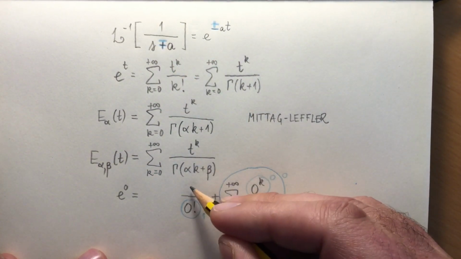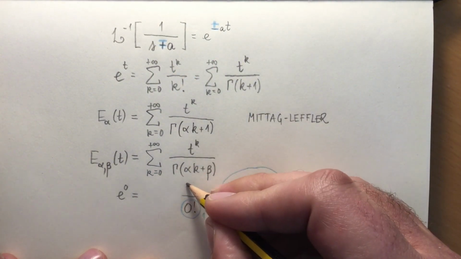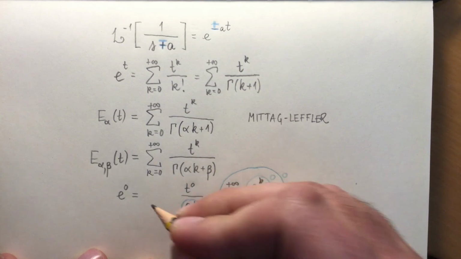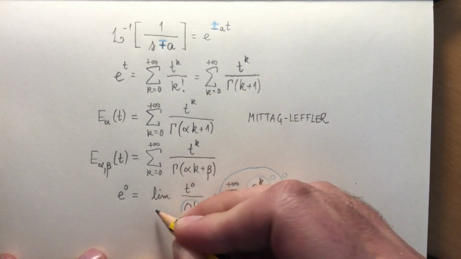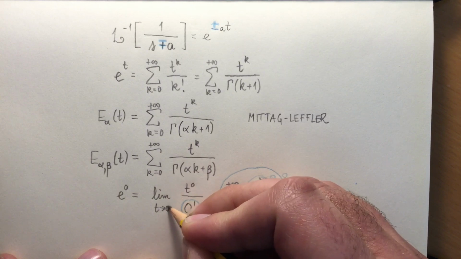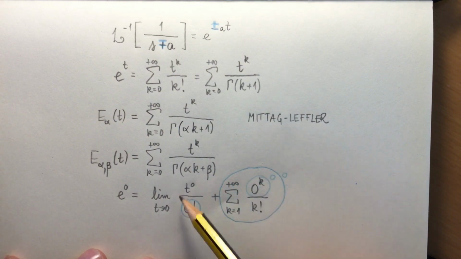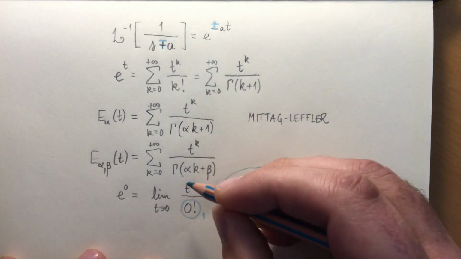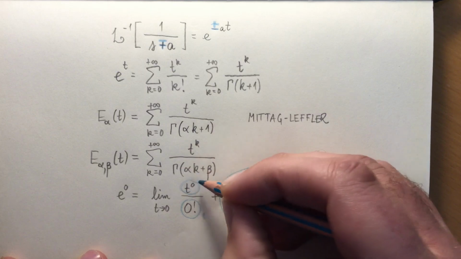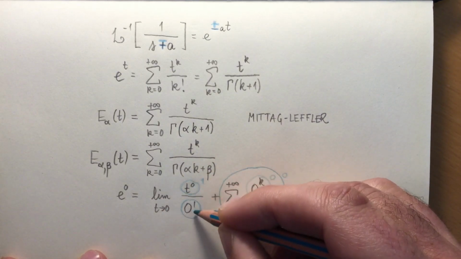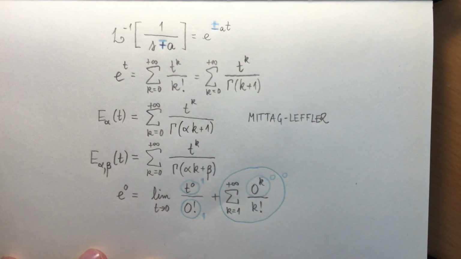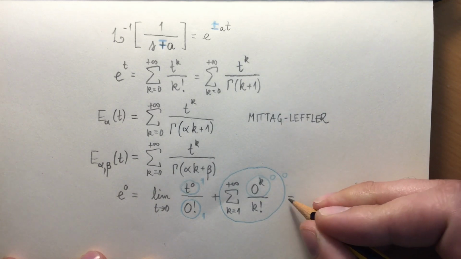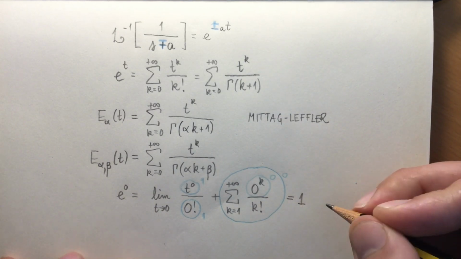I will replace 0 power 0 by t power 0 and take the limit as t goes to 0. This t is consequently different from 0. t power 0 is always 1. So here I have a limit of fractions. They're always 1, and of course this limit is 1.